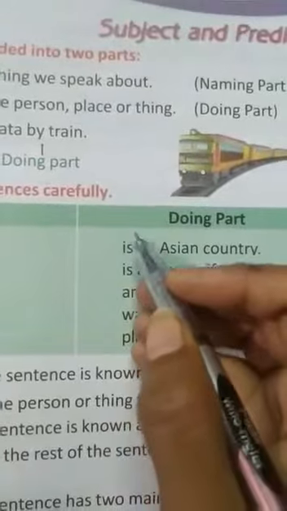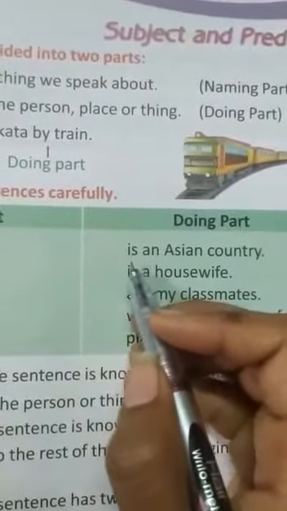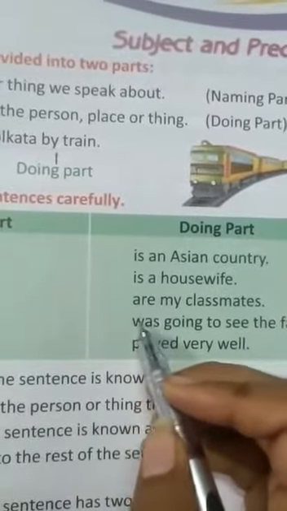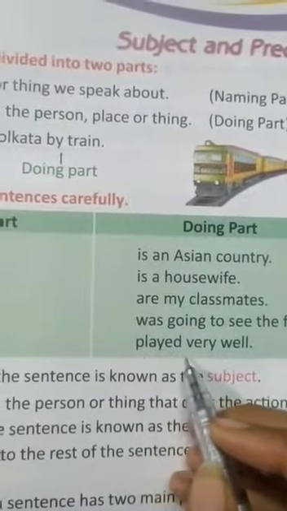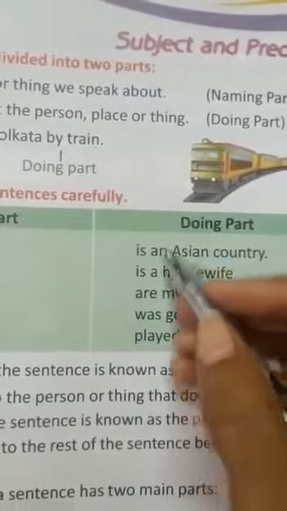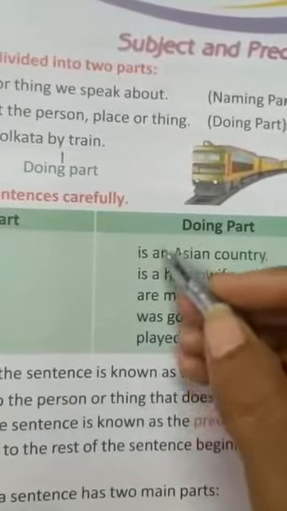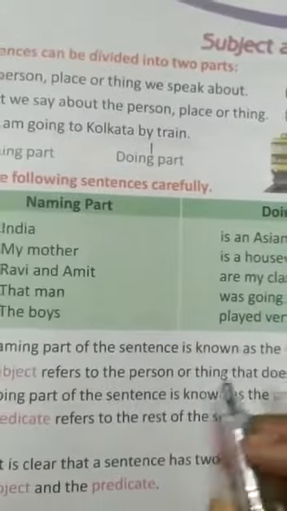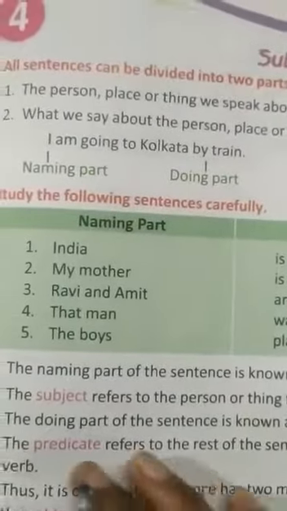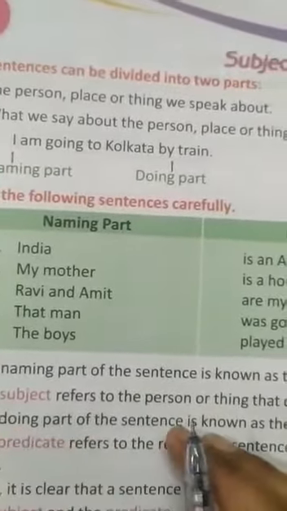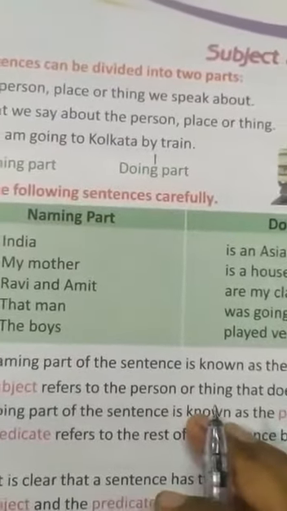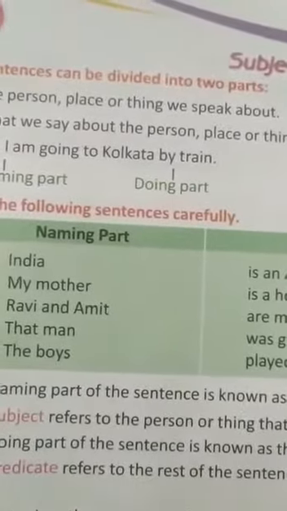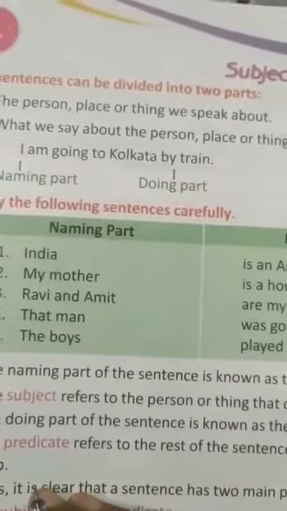As you can see in all these sentences, they start with a verb. Look here: is, are, was, played. Every doing part starts with a verb. Okay? Clear, everyone? The subject refers to the person or thing that does the action, and the predicate refers to the rest of the sentence beginning with the verb.